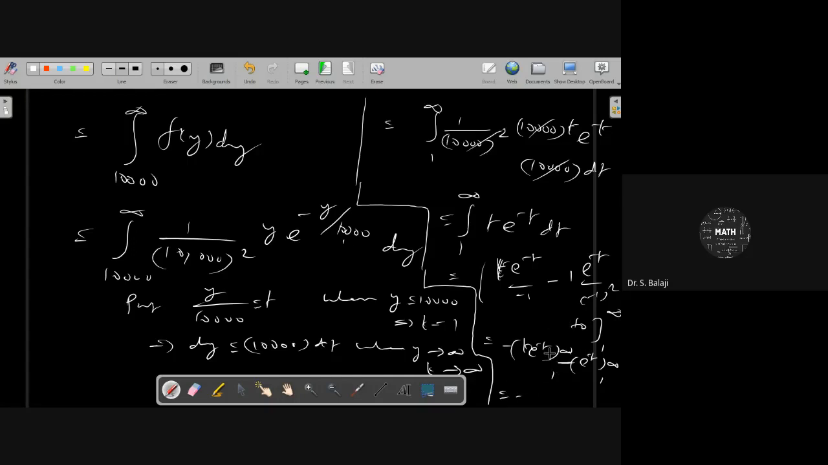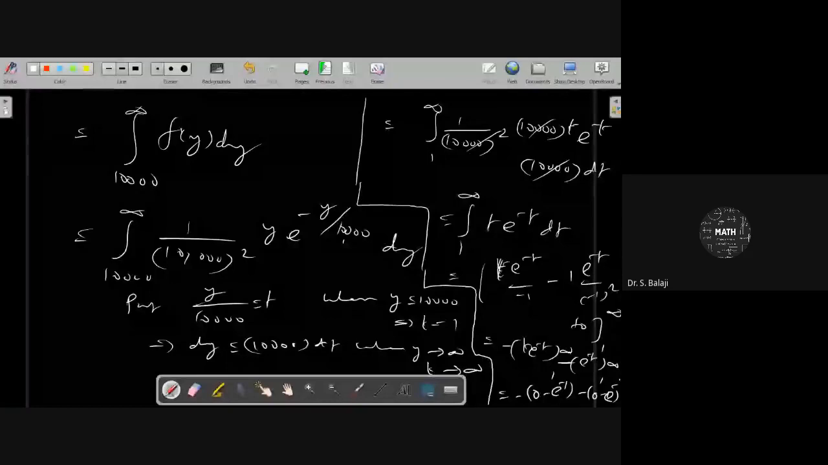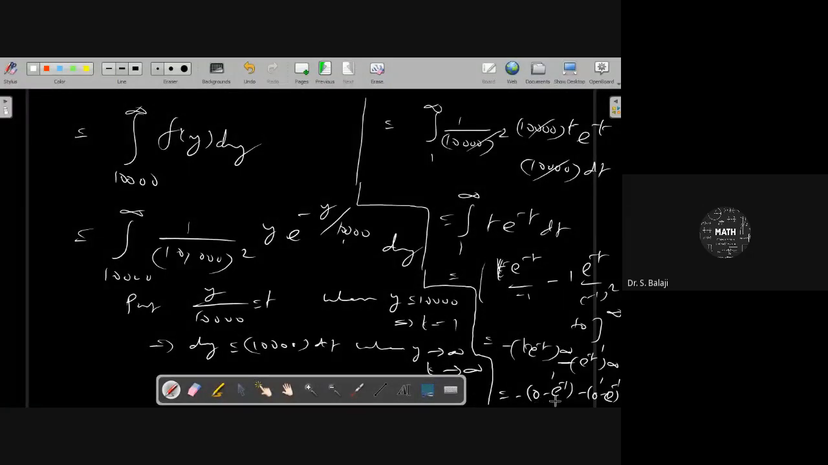Substitute the limit here: e power minus infinity is 0, and if you substitute 1 here, e power minus 1. This is minus minus plus, and here also minus plus. Therefore, your answer will be 2 e power minus 1, that is 2 by e. e has a value between 2 and 3, 2.7 something. So you can get the value, and that will be the probability value.